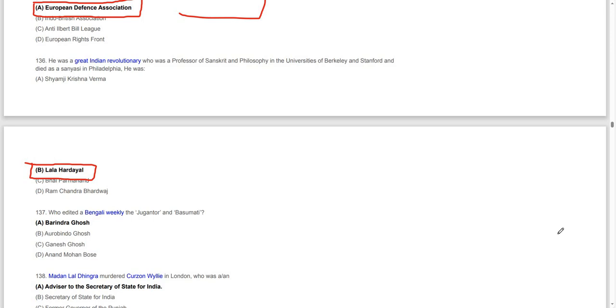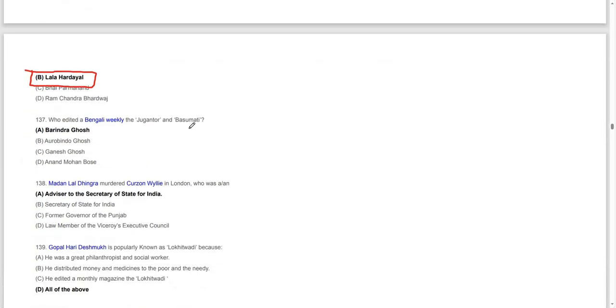Moving on to the next question, the Bengali weeklies Jugantar and Basumati were edited by Barindra Ghosh. Barindra Ghosh is the one who did that.